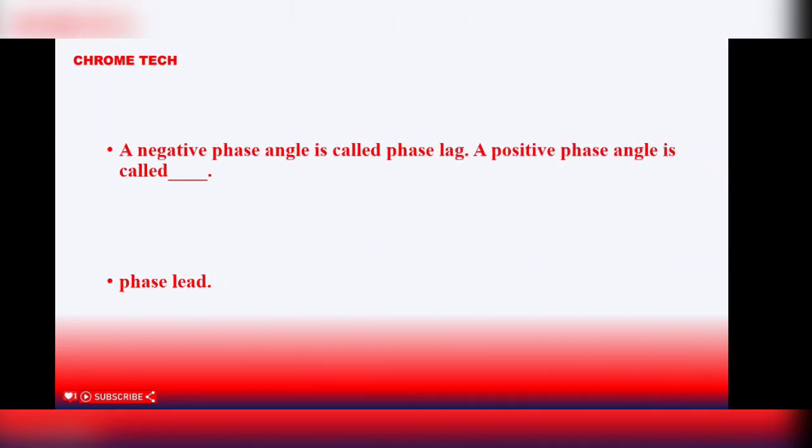Next question. A negative phase angle is called phase lag. A positive phase angle is called phase lead.